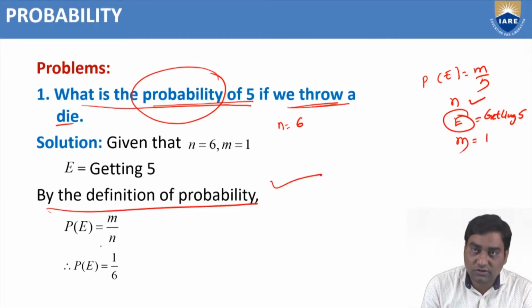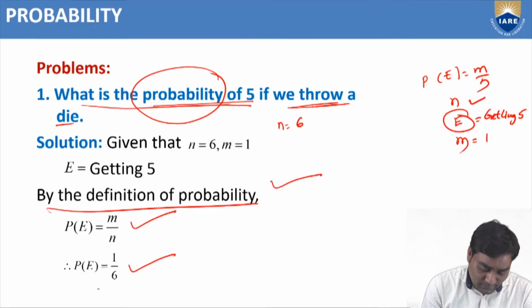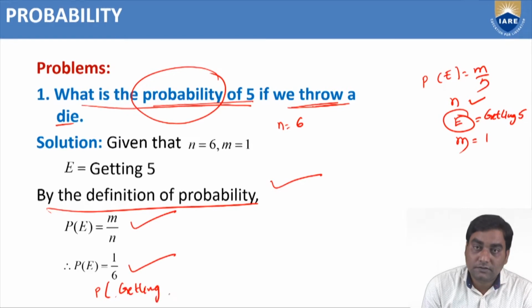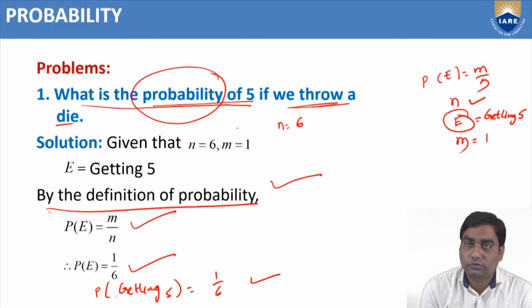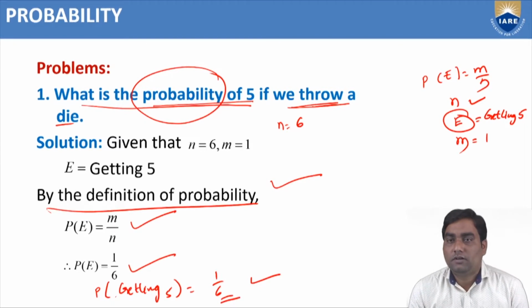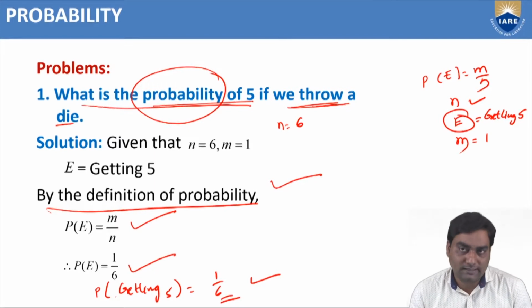Therefore, by the definition of probability, P of E equals m by n, so P of E equals 1 by 6, where E is getting 5. The answer is 1 by 6. So the probability of getting 5 if we throw a die is 1 by 6.